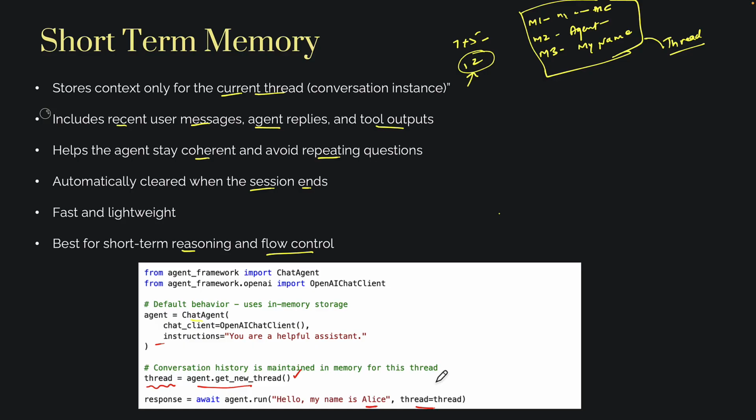Every time it's answering, or if you ask, what's my name? The agent will reply that you are Alice. So this was a simple example. Don't worry, when we do more deep dives and lab exercises, you'll see many more examples where we will make use of the conversation history, which is maintained inside the memory for the threads. I hope you got a good understanding of short-term memory. Thanks for watching.